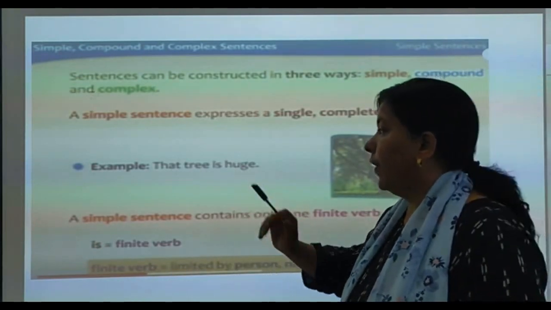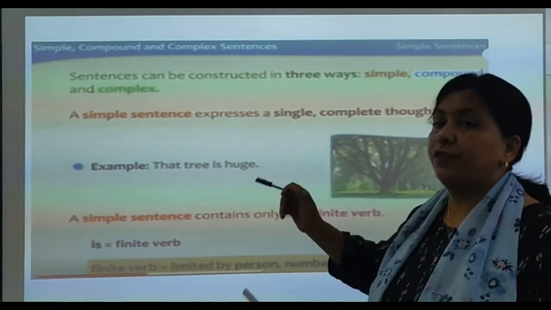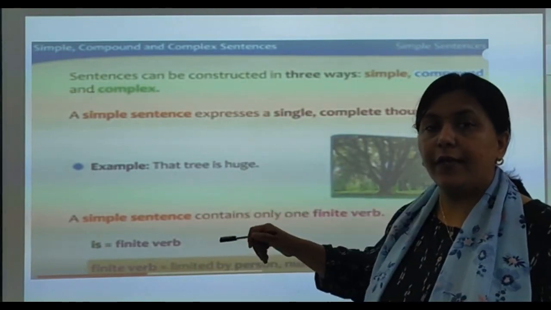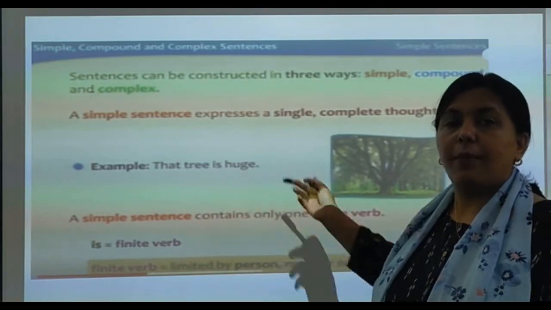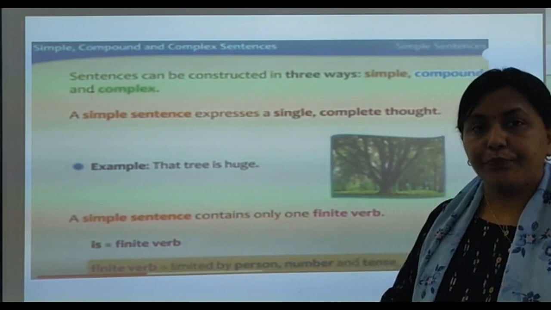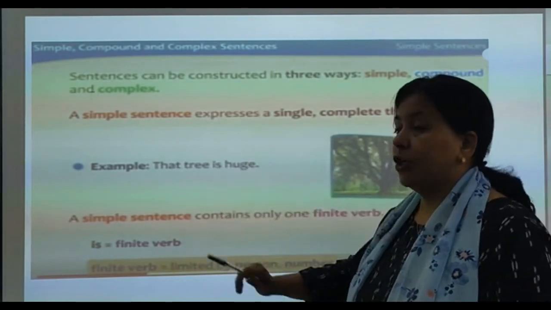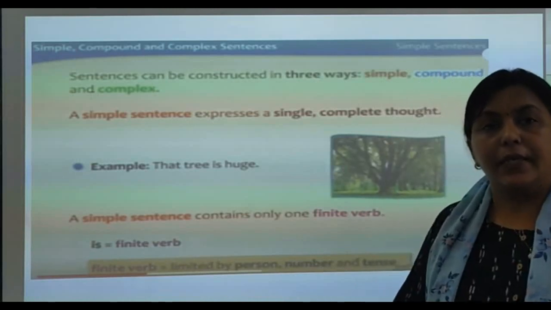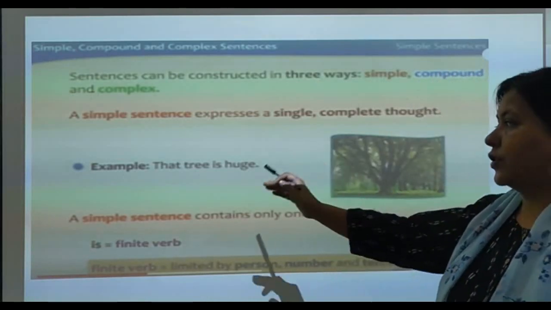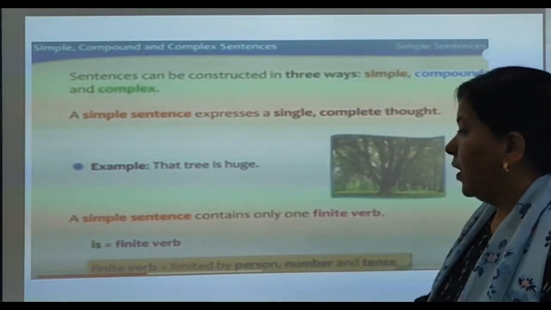That is called finite verb. Now in this sentence, which verb is the finite verb? The verb which is coming with the subject. What is the subject? Tree. So which verb is following the tree? Is. So finite verb is. The verb which comes after the subject is your finite verb.